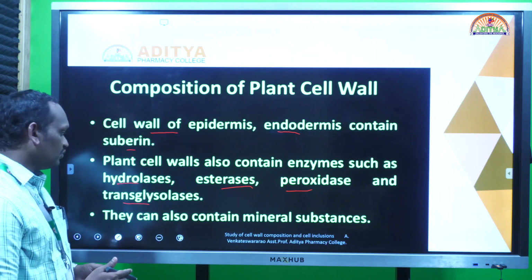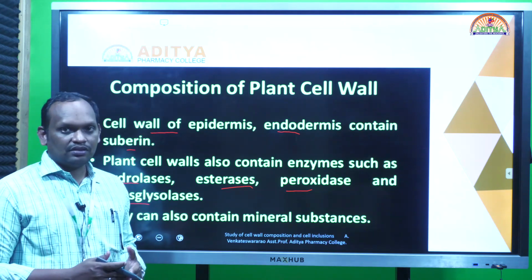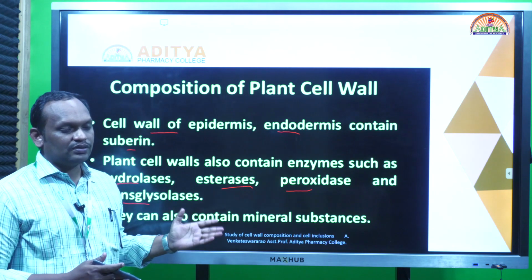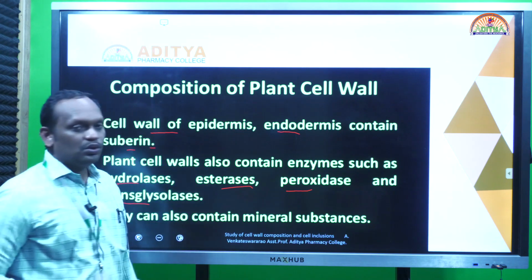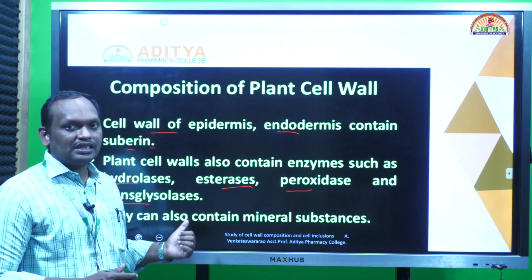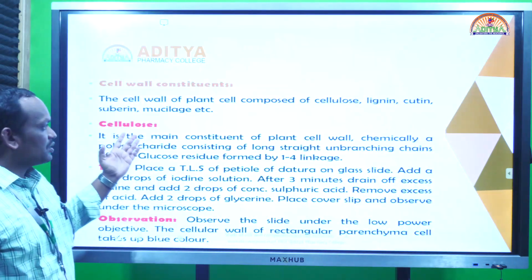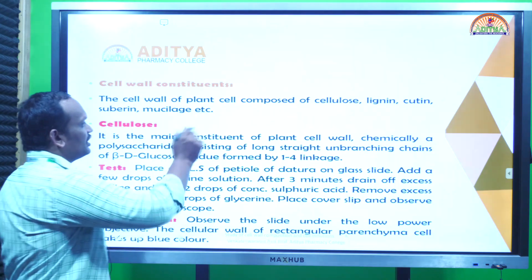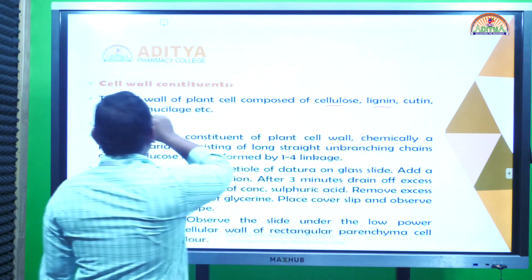They also contain some minerals, like calcium oxalates, and some other minerals present in the plant cell wall. So mainly it contains suberin, cellulose, lignin, and cutin, along with minerals and some enzymes. Coming to the first plant constituents under cell wall constituents, the cell wall contains mainly cellulose, lignin, cutin, and suberin.